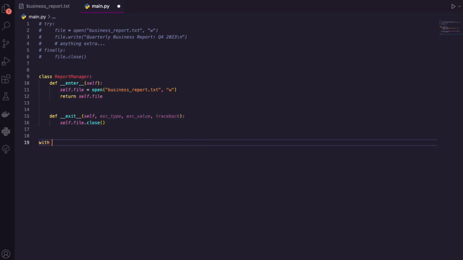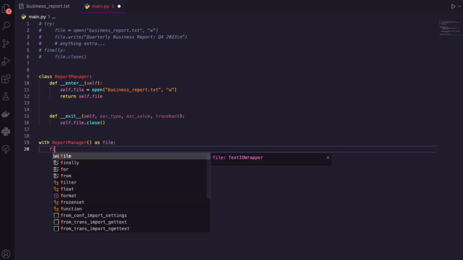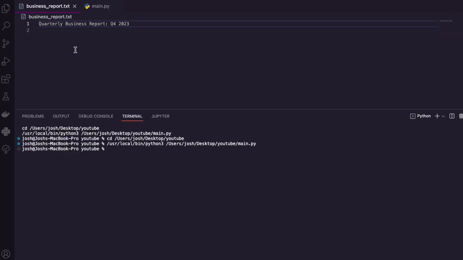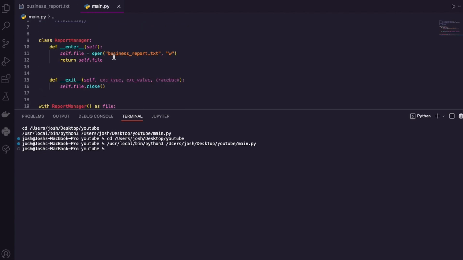Now that I have my manager done, I want to use my manager because it's basically my employee. So let's put it to work. Let's literally say with my employee, or with report manager, and I'm going to refer to the manager as the file. What do I want the manager to do? I want him or her to write. Okay, what do I want them to write? Well, that's up to you. I'm just going to take what we originally had here. I can drop that here, and then we just run the code. If you check your file, it worked the same way. You can see I have text in that file, right? So now you know how to create a context manager to manage your tasks in Python.